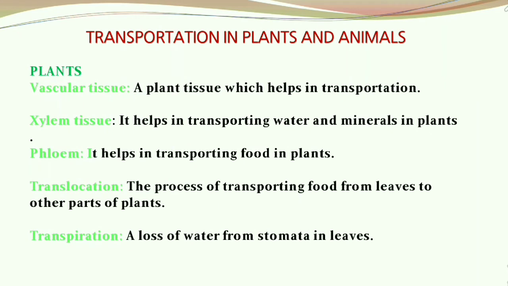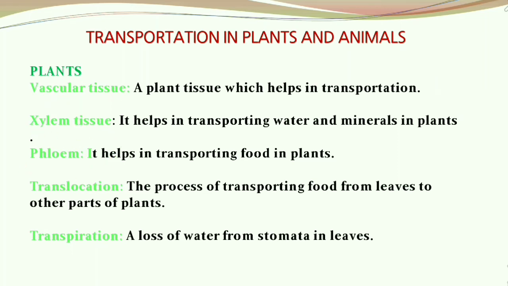Coming to plants, mainly we'll be talking about what is the vascular tissue, what are those tissues, and what is the definition of translocation and transpiration. These are the processes that happen in transportation in plants. So what is a vascular tissue? A vascular tissue is a plant tissue which helps in transportation. Vascular tissues are of 2 types, xylem tissue and the phloem tissue.